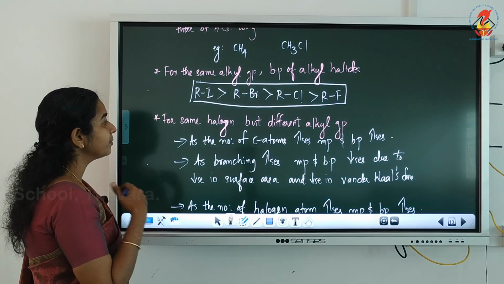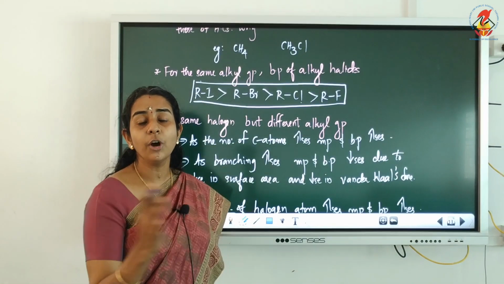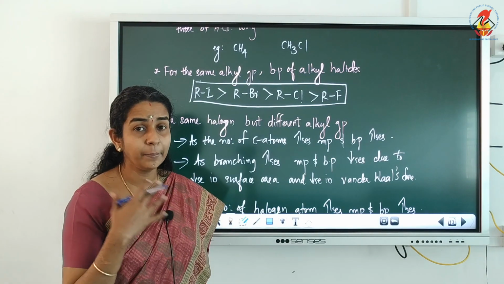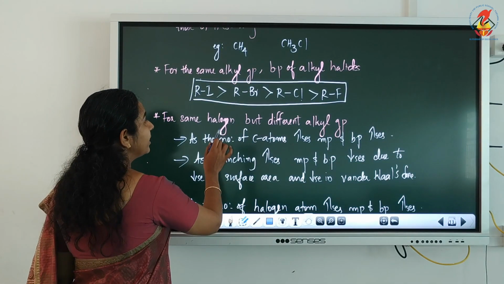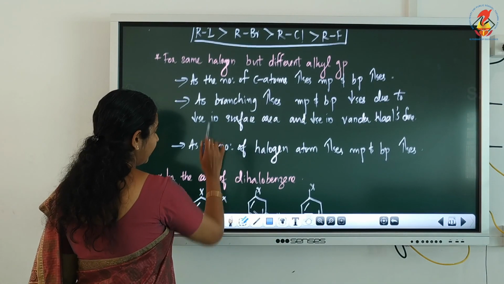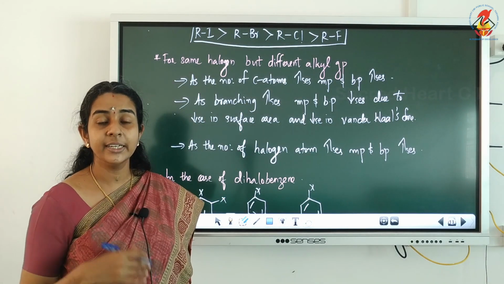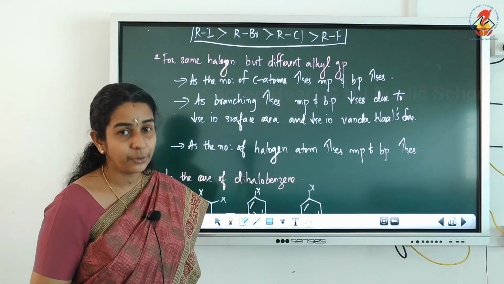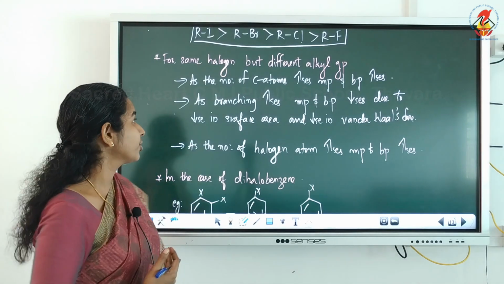Now the next point is, with the same halogen but different alkyl group, if all the given compounds are bromides, and they differ only in the number of carbon atoms. So how is the variation with the same halogen but different alkyl group? As the number of carbon atoms increases, melting point and boiling point also increase. The reason is the increase in the intermolecular force of attraction.